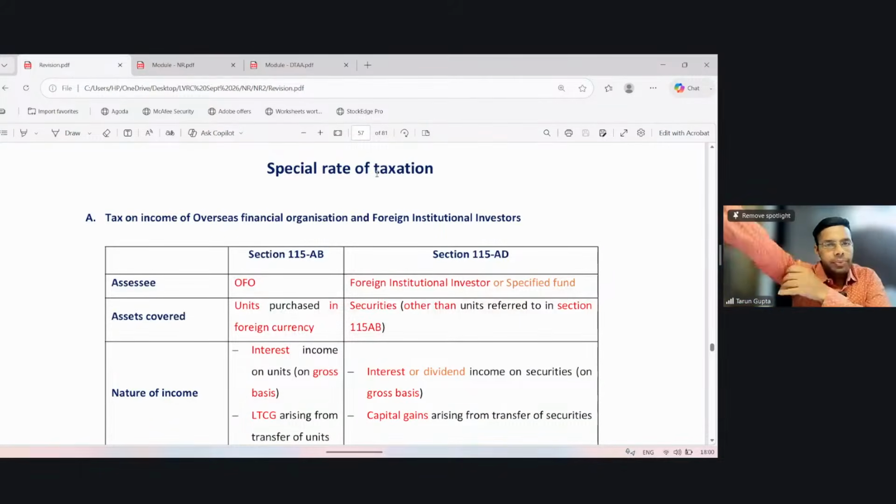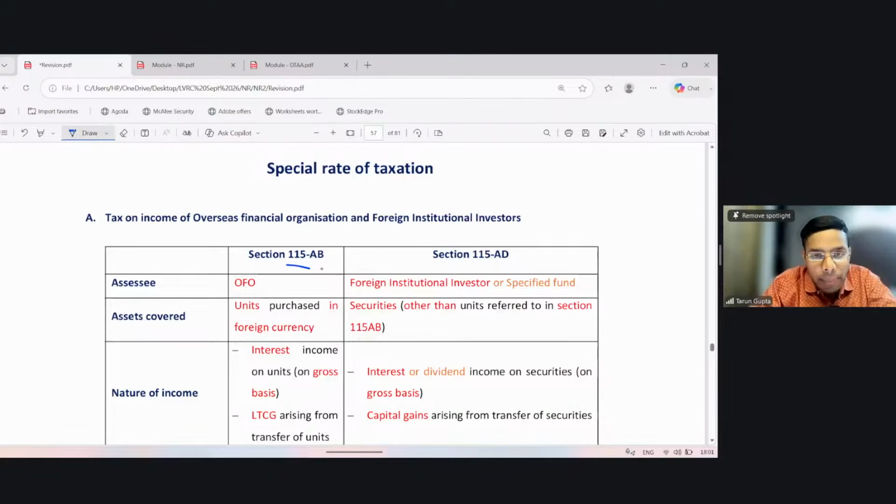As we all know, non-residents are taxed at special rates in respect of some of the prescribed income. There is section 115AB, which is applicable only on overseas financial organizations, and provides a special rate in respect of income from units purchased in foreign currency.